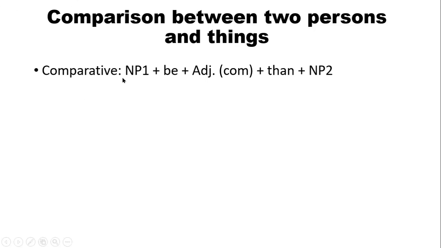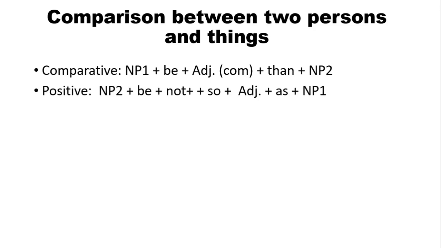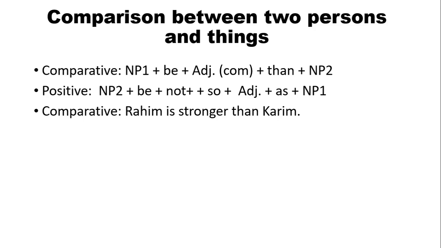For comparative sentence, we will follow this structure. Firstly, NP1, be verb, comparative form of adjective, then NP2. And here you see, for positive, we will follow this structure: NP2, be, not, plus so, and then adjective, as NP1. So here you see, this is an example of comparative form. Rohim is stronger than Karim. Here Rohim is NP1, and be verb, and the comparative form of adjective stronger than Karim.